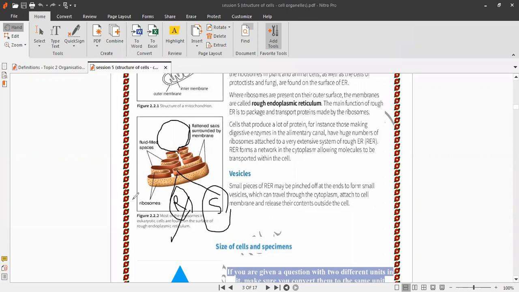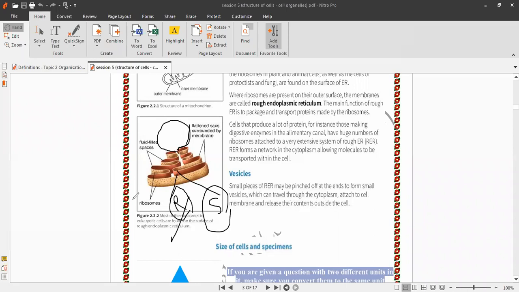Fats. Lipids, fats. Granules, like granules of starch, granules of glycogen, this is called granules. Small particles.